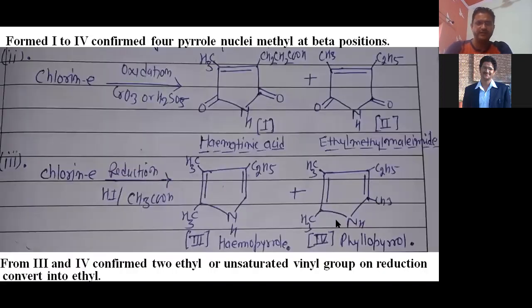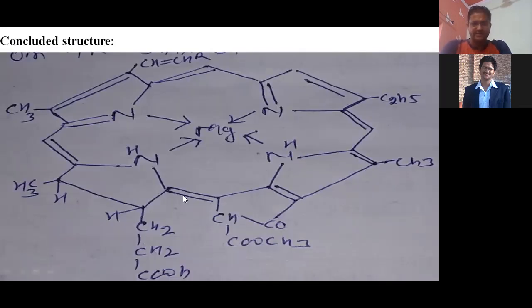In this way, with the help of these reactions, we confirm there is a propanoic acid also. So this is the concluded structure, and all these pyrrole rings are connected at the alpha position.